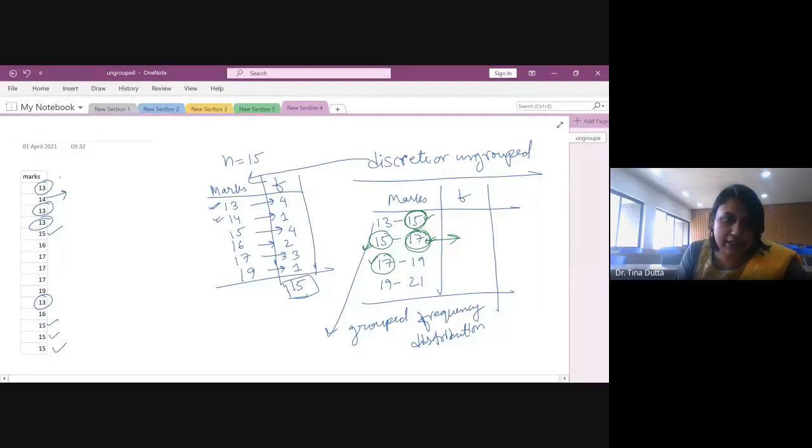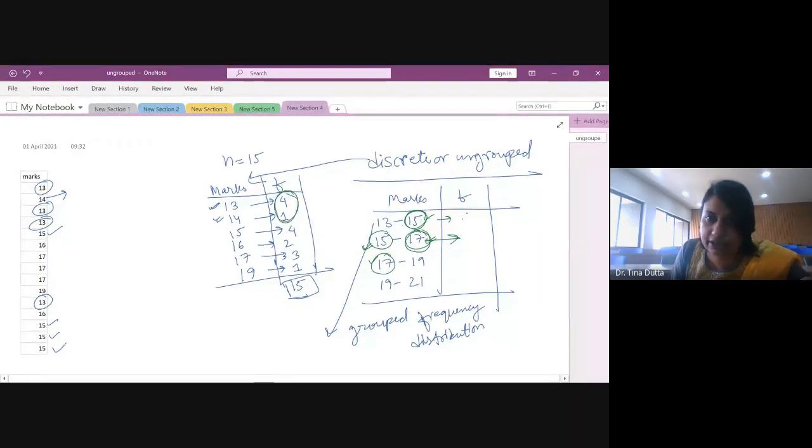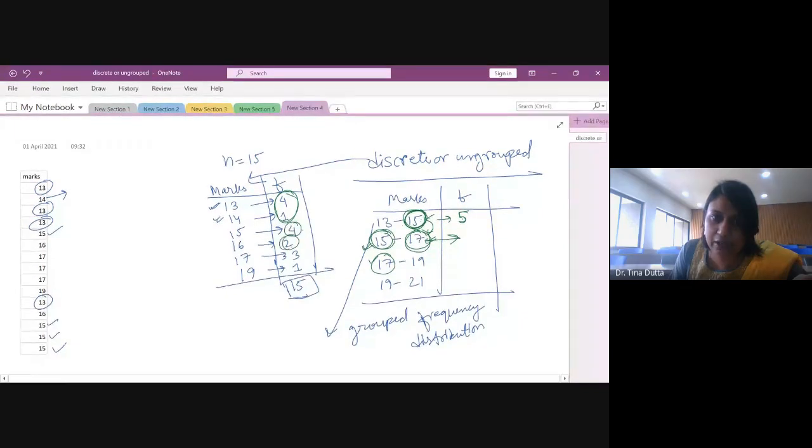So what I meant to say, if I prepare this frequency distribution, 13 से लेके 14 तक जिसको marks मिला है, I will count that here. So 13 and 14, that means 5 people will be counted here. And those who got exactly 15 will be counted in the next class interval. Alright? जहां से ये start हो रहा है 15. So that means 15 and 16, this will be counted in this class interval. 4 plus 2, 6. So 6 people will be counted here.